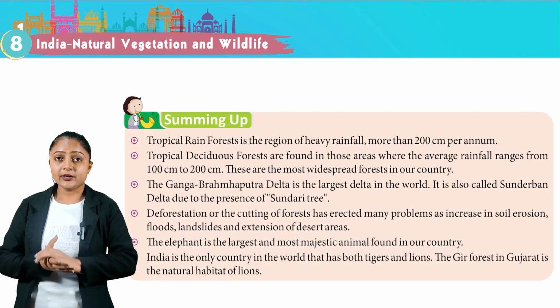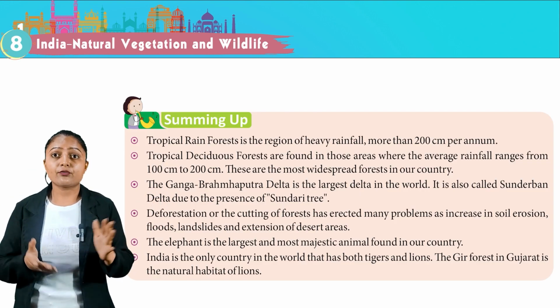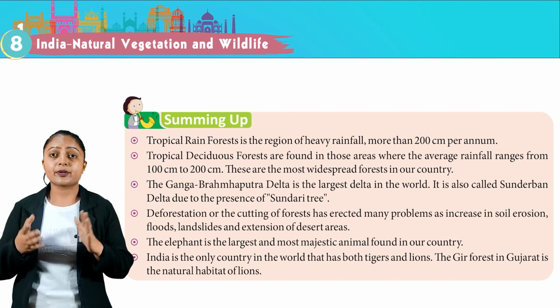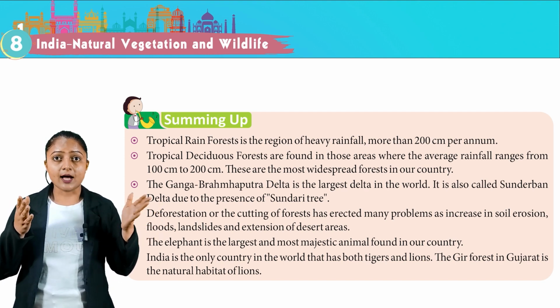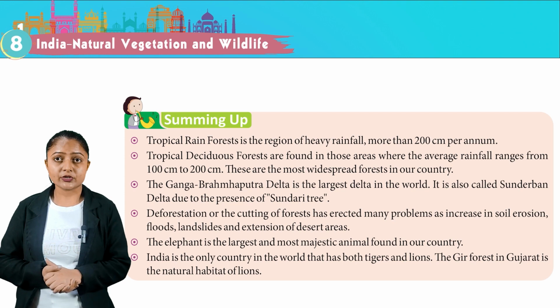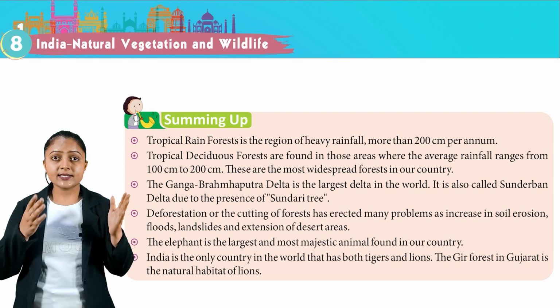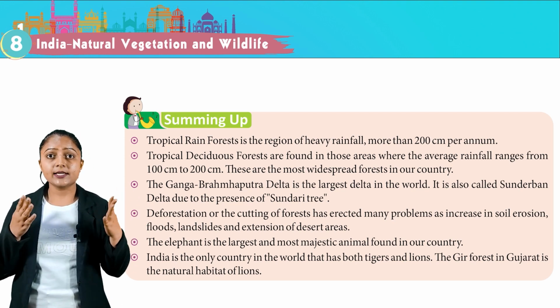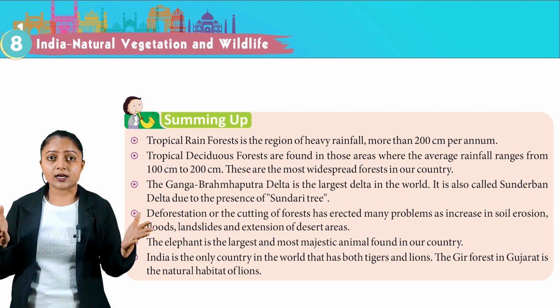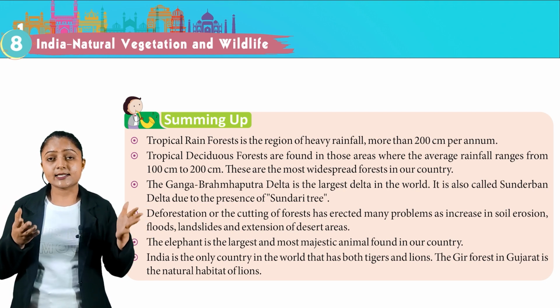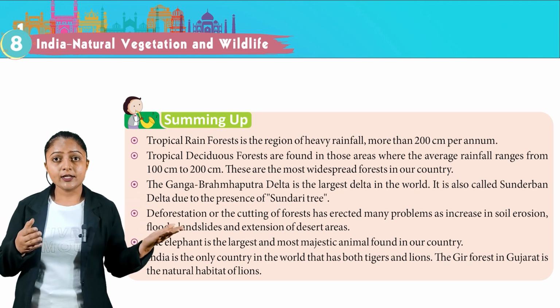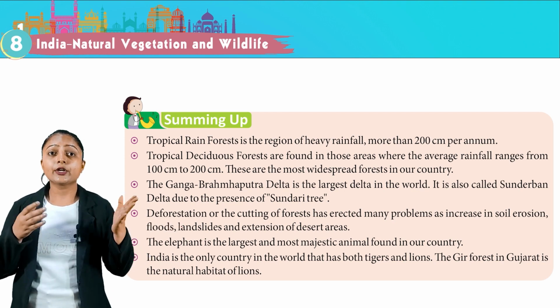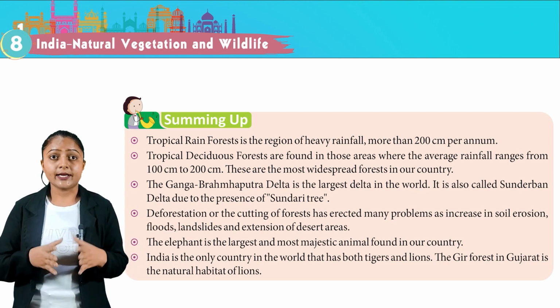Summing up, tropical rainforest is the region of heavy rainfall, more than 200 cm per annum. Tropical deciduous forests are found in those areas where the average rainfall ranges from 100 cm to 200 cm. These are the most widespread forests in our country. The Ganga-Brahmaputra Delta is the largest delta in the world. It is also called the Sundarban Delta due to the presence of the Sundari tree.